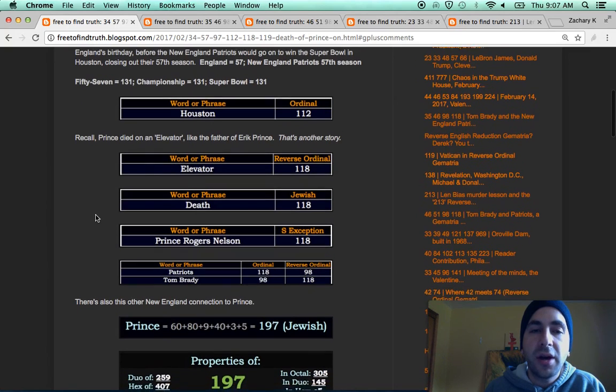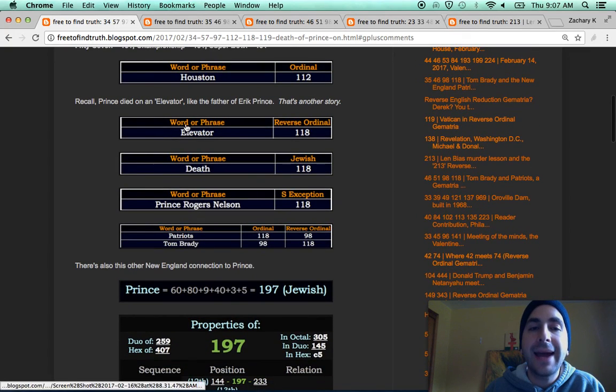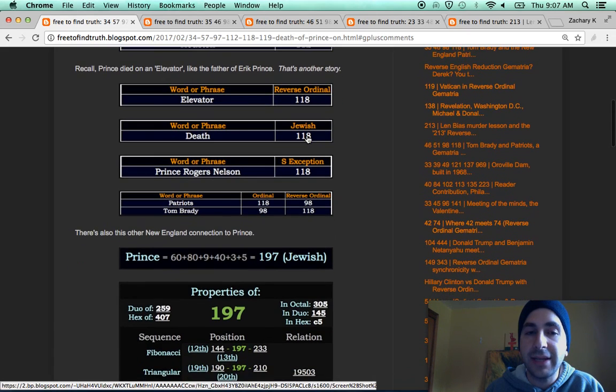So Prince dead on the 112th day of the year. He died in an elevator. And notice, elevator in gematria is 118. Just like the word death. Just like the name Prince Rogers Nelson.